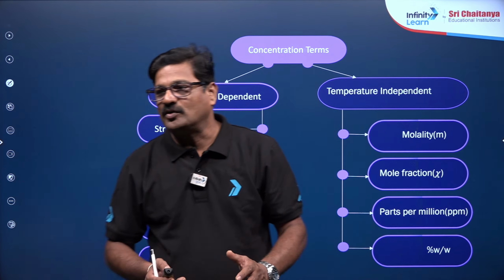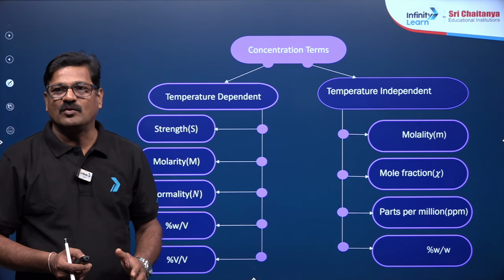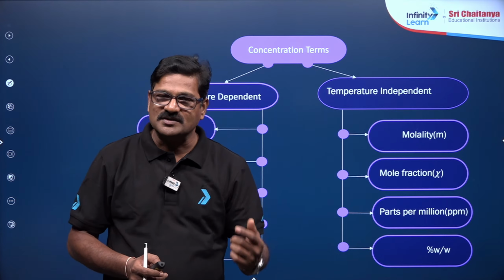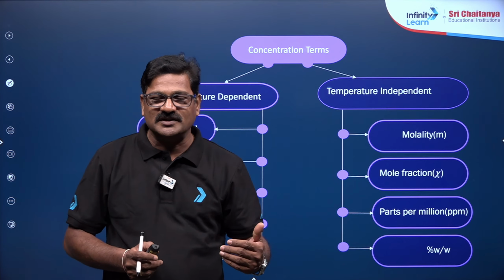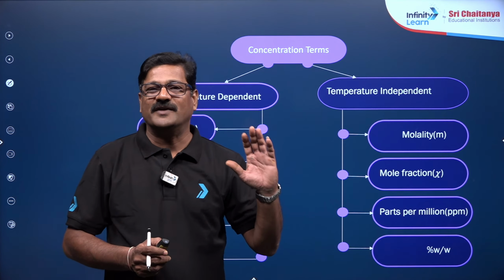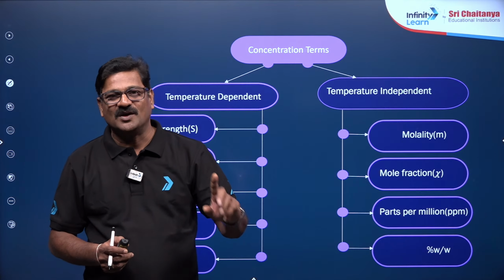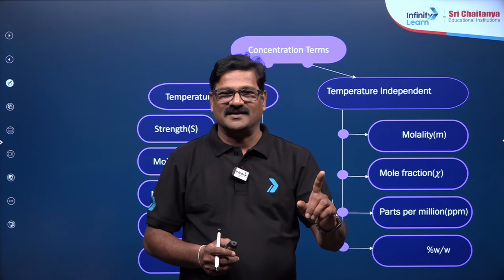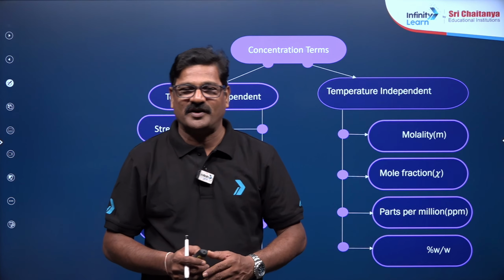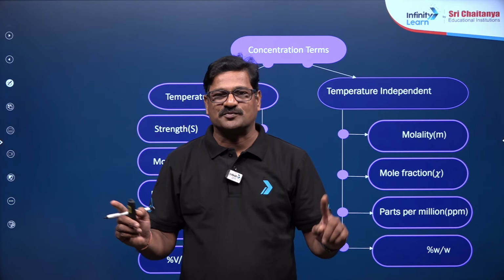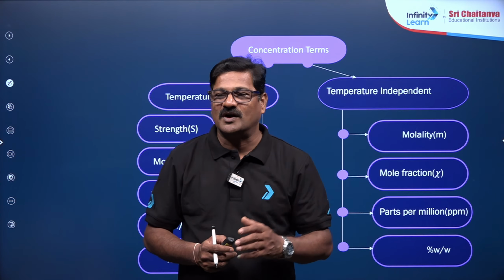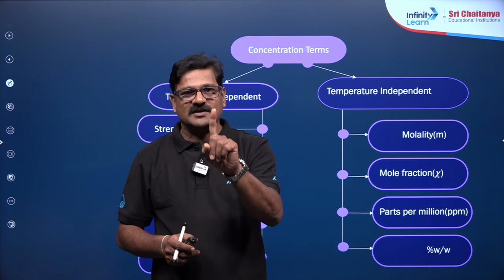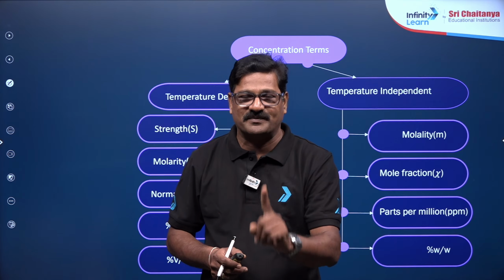What are the topics that you are going to see in the solutions? You are going to see the types of solutions, concentration terms, and solubility, Henry's law, vapor pressure, Raoult's law, colligative properties, relative lowering of vapor pressure, elevation in boiling point, depression in freezing point, and osmotic pressure. And at last, the van't Hoff factor will be given. So if you do this chapter, you are going to get directly one question based on this chapter.